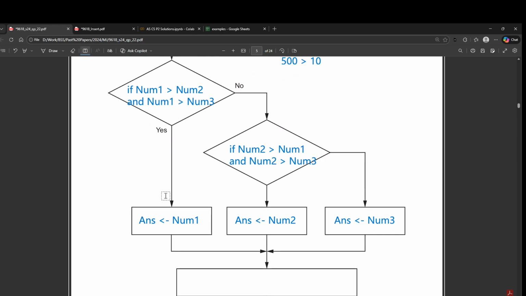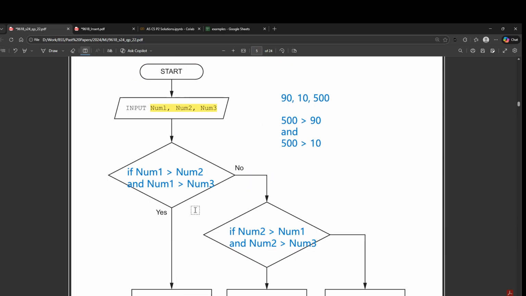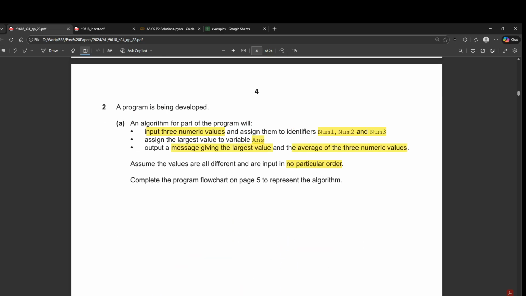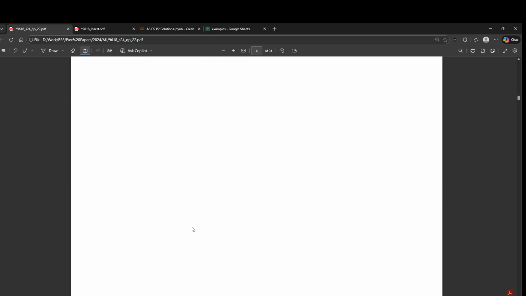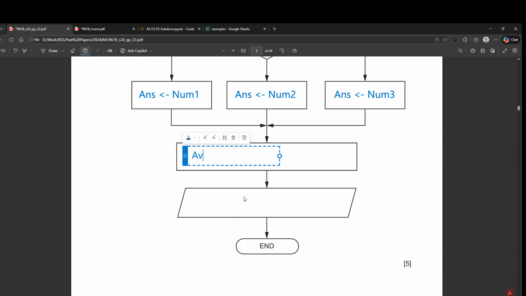Okay, once we have all the largest value defined, the question says you now have to find the average. So we do not have a variable for average, and they've not specified one as well. So we can just call it anything. Let's call it AVG. AVG is set to num1 plus num2 plus num3 divided by 3.